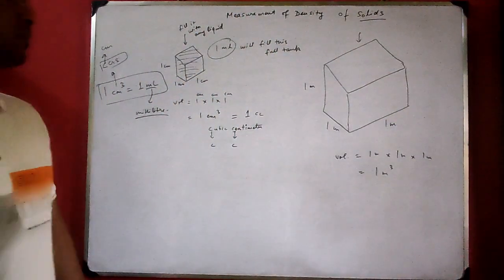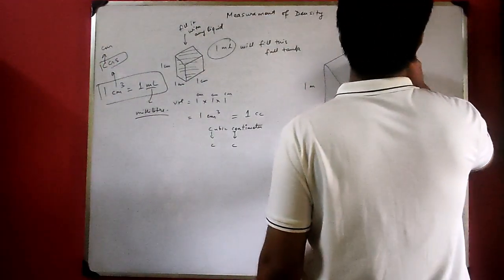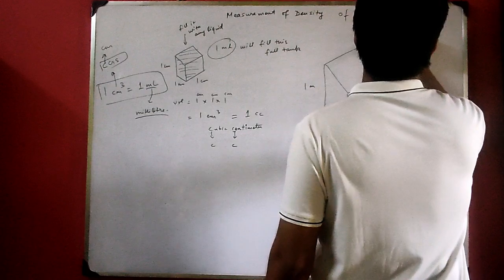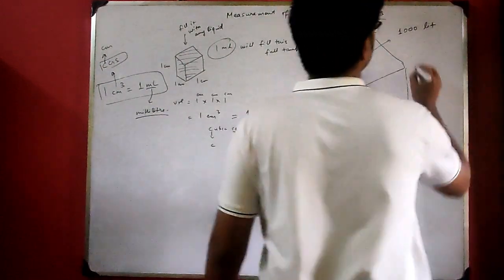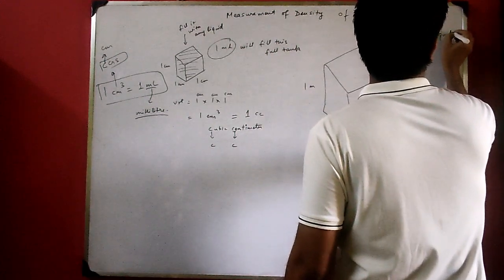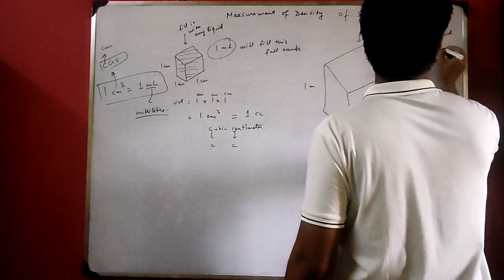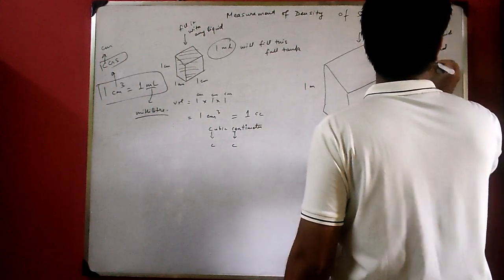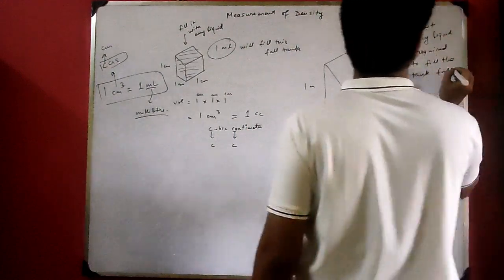So if you fill it with any liquid, it is found out that 1000 liters of any liquid is required to fill the tank full.